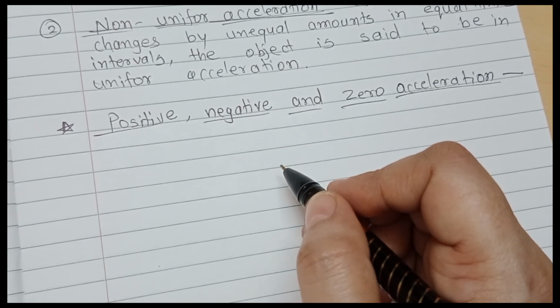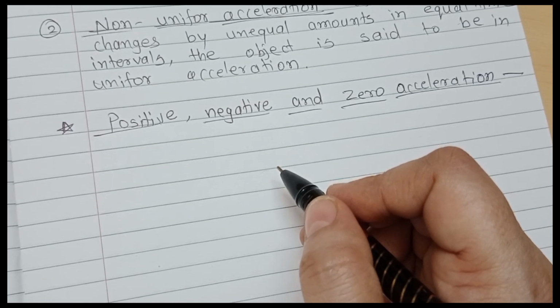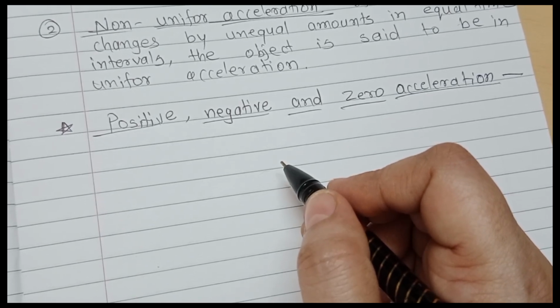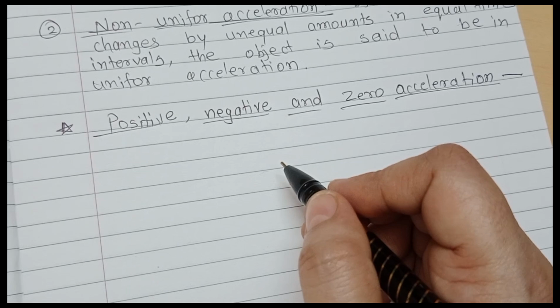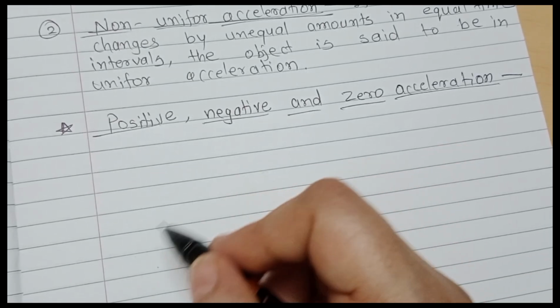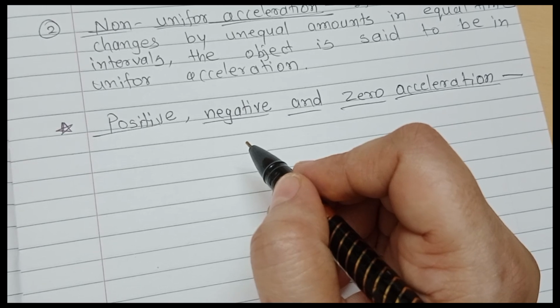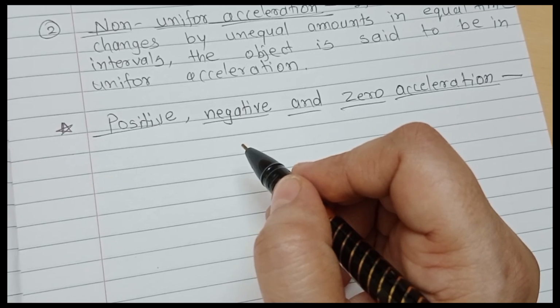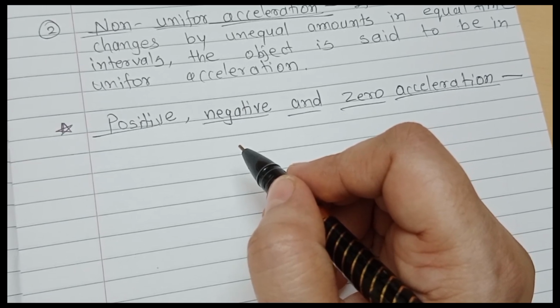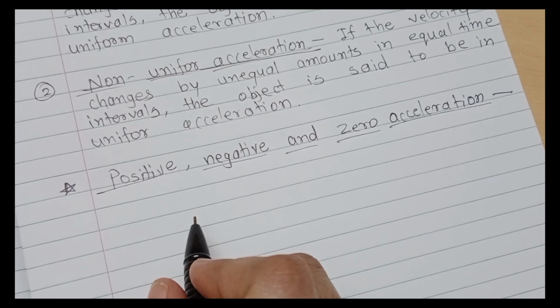Students, what is positive acceleration? When the velocity of an object increases, then we say it is in positive acceleration. What is negative acceleration?